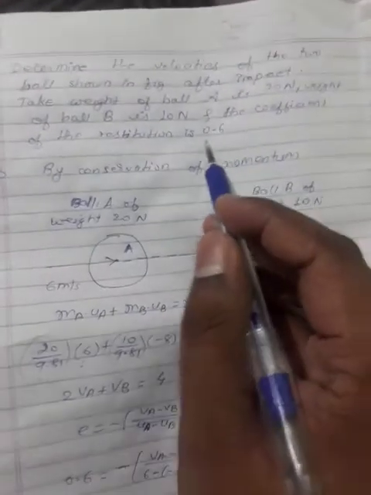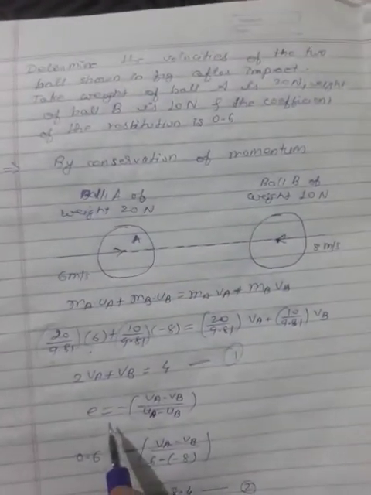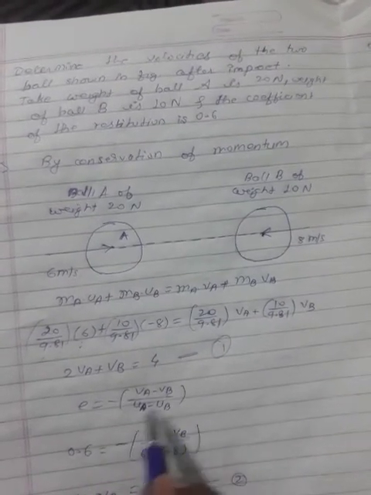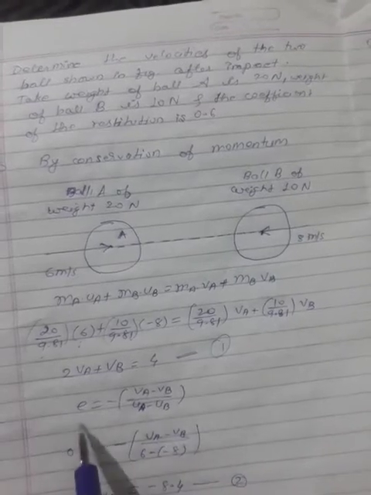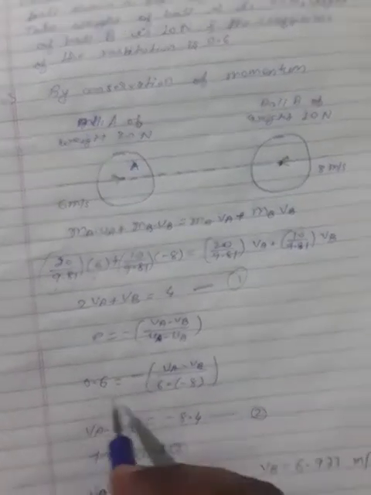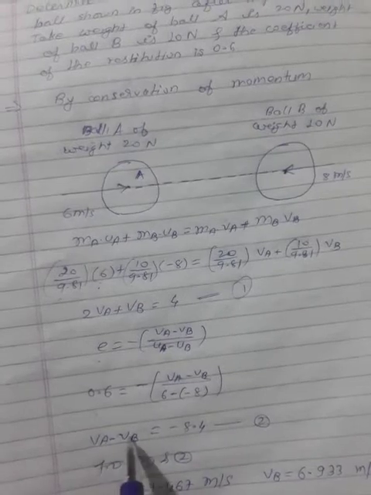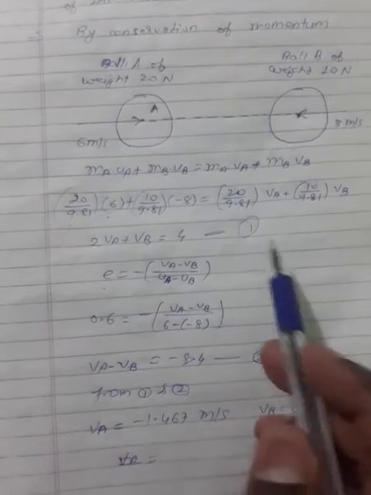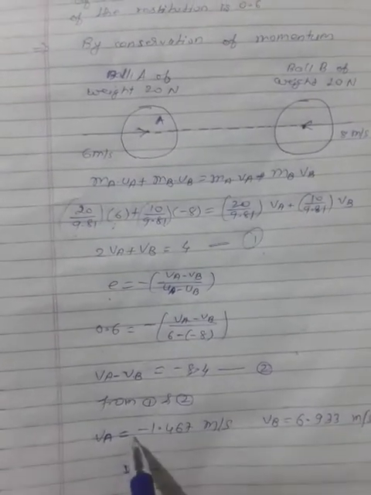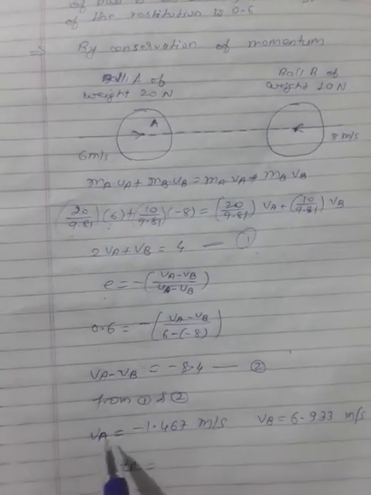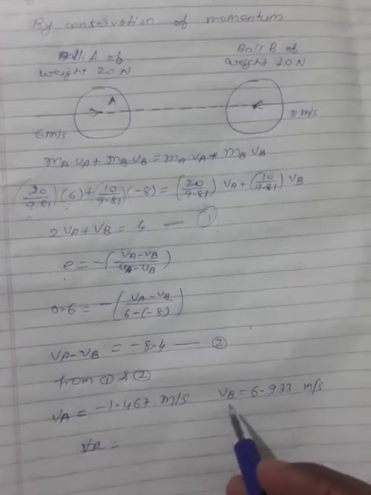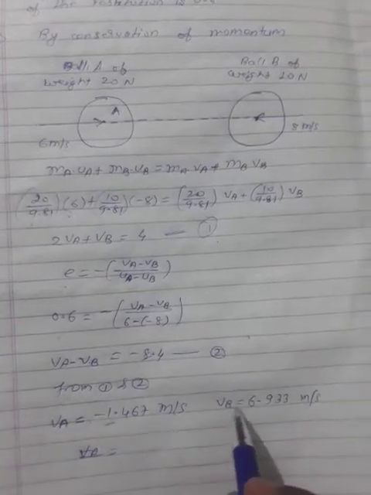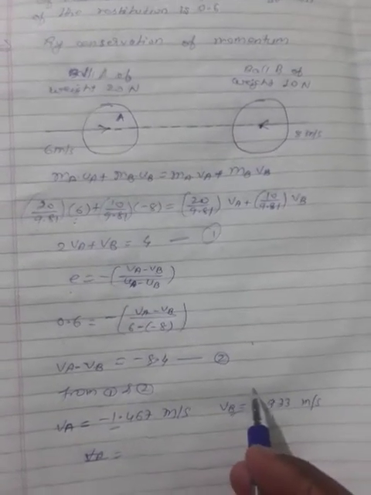Now you have given the e value, e equal to 0.6. By definition of e equal to minus (vA minus vB) divided by (uA minus uB). Putting e as 0.6, I will get the equation vA minus vB equal to minus 8.4, that is equation 2. Now I am solving equations 1 and 2. I will get the final velocity of ball A, and I will get the final velocity of ball B. It is minus, means it will move in leftward direction. It is plus, so ball B will move in a rightward direction.